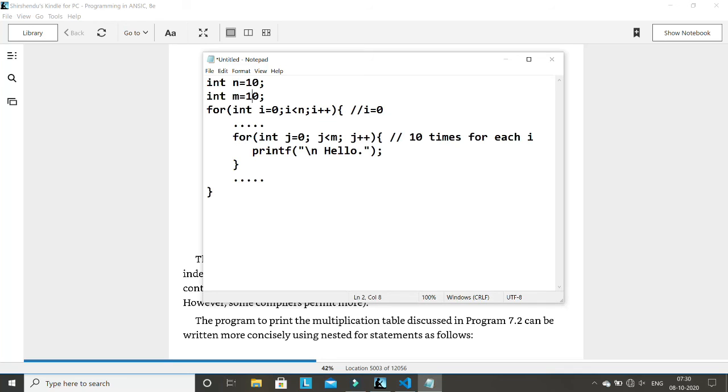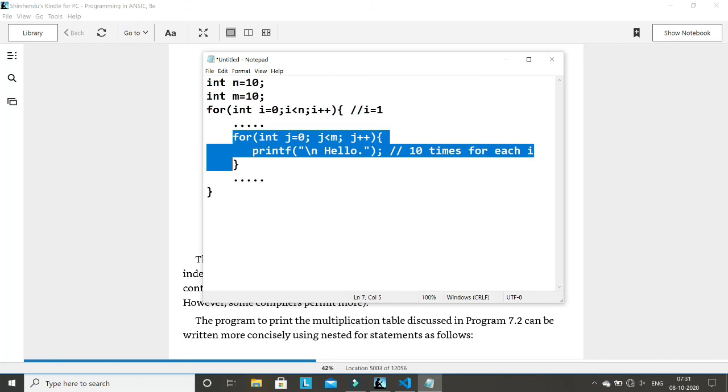So for every i, how many times will this printf print? This line should be written here. It should print 10 times for each i. I'm explaining everything in terms of i equals 0. Then we'll execute this statement, and then we'll go here, and again from here we'll go to this for loop, and now we'll increment the value of i from 0 to 1. Now again we'll check the condition. The condition is still true. We'll go here, execute this line, and then we'll go to this for loop again, and this for loop will again repeat 10 more times, right?